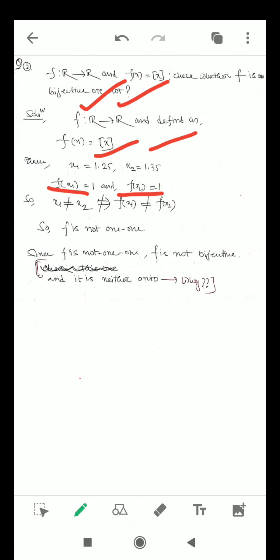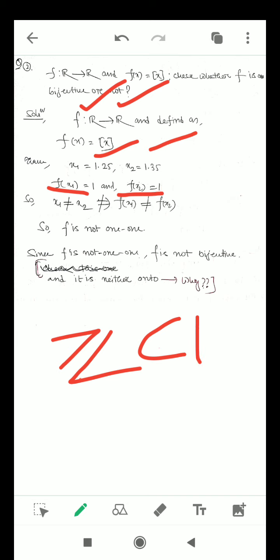the range of this function f is Z, the set of integers. You know that very well. If we consider the set of real numbers as the domain of the greatest integer function, then we get the range as the set of integers, Z, and this is a subset of capital R, the codomain. So they are not the same.